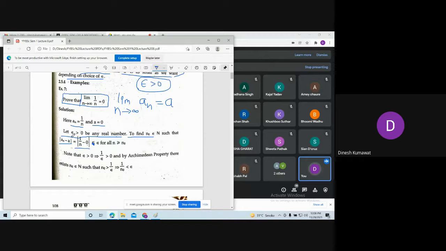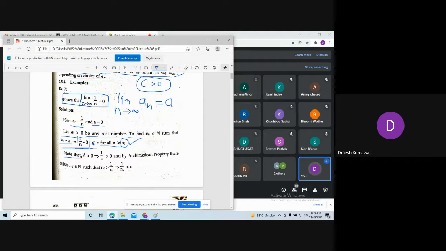We want this modulus to be less than epsilon for all n bigger than or equal to n naught. Now we are going to find the value of n naught such that this will work. Please observe how we are going to find this value n naught.